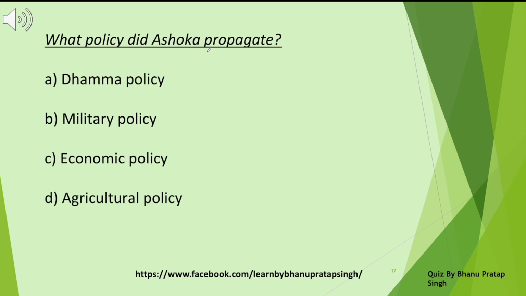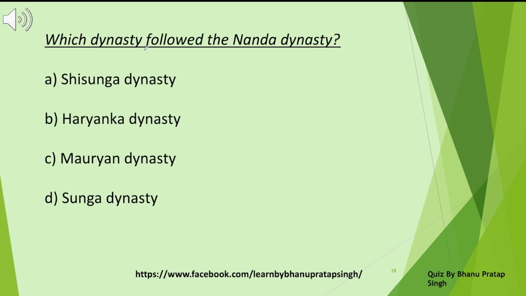What policy did Ashoka propagate? Dhamma policy, military policy, economic policy, agriculture policy. It was Dhamma policy. Which dynasty followed the Nanda dynasty? Shishunaga dynasty, Haryanka dynasty, Mauryan dynasty, Sunga dynasty. It was Sunga dynasty.